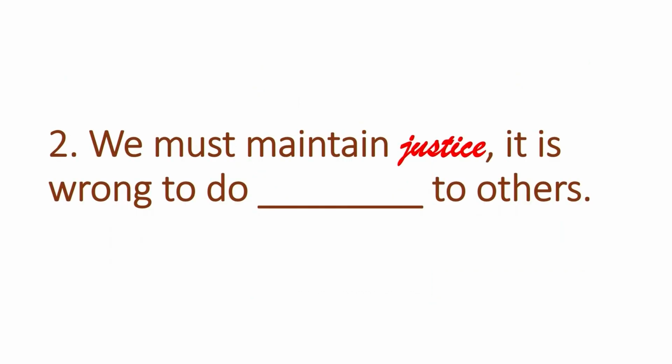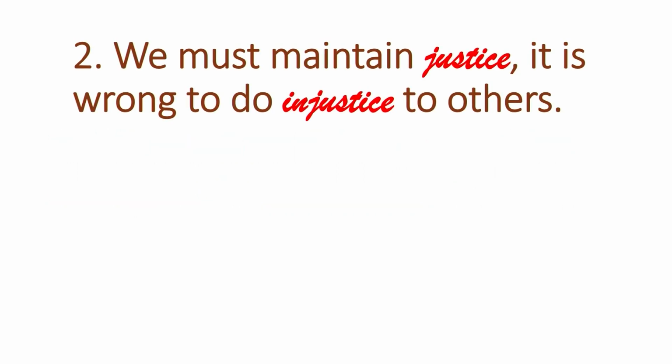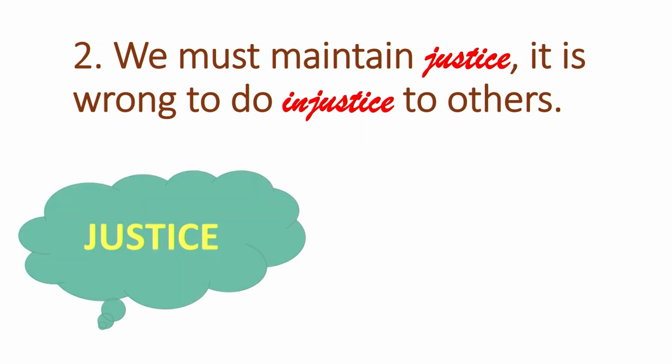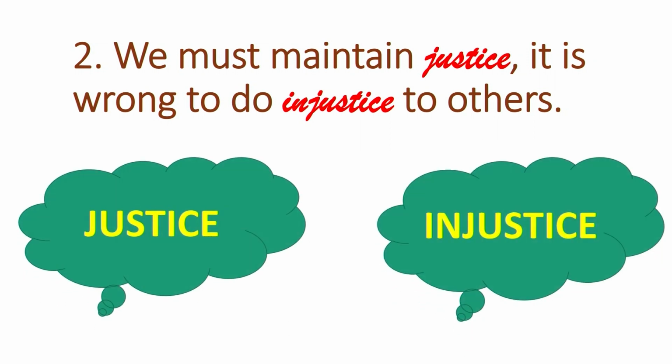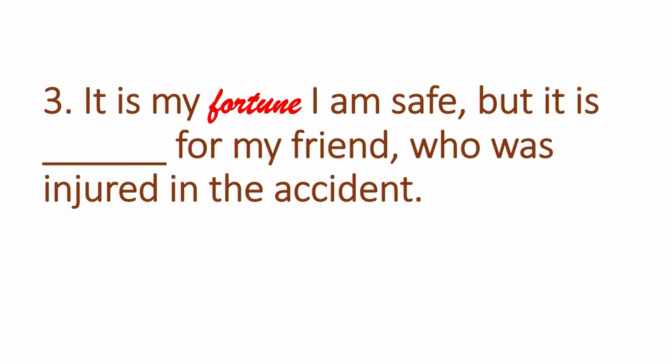We must maintain justice. It is wrong to do dash to others. The answer for that is: we must maintain justice. It is wrong to do injustice to others. So, the word is justice and the prefix for the word justice is injustice. Did you get it correct children? Now, let us go to the third one.